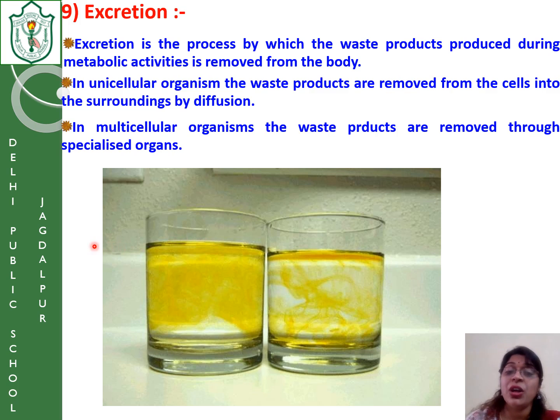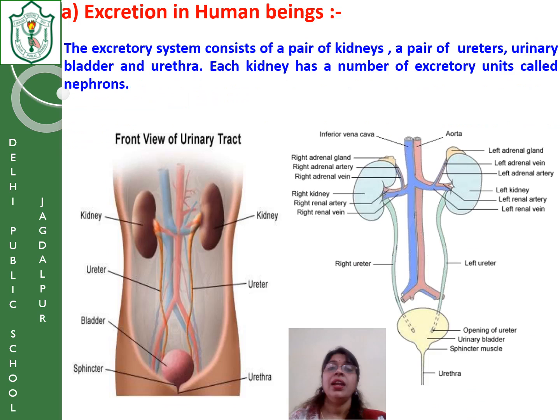But in the multicellular organism, there will be specialized organs. Like in the cockroach, they have Malpighian tubules. In some, they are nephridia. There are certain others, like skin also. So different organisms have different organs for excretion. The main aim of excretion is not to accumulate these toxins in the body. Let's go to excretion in human beings.